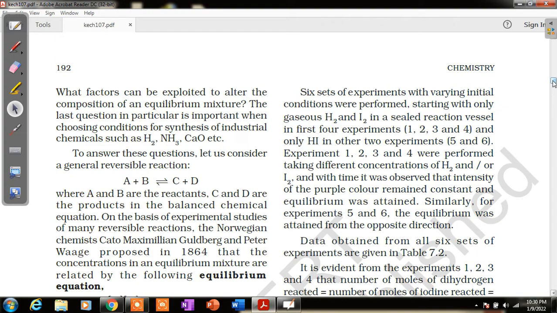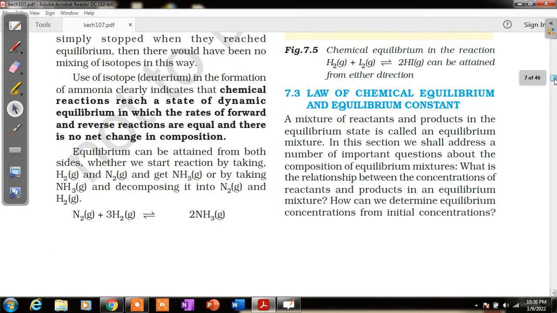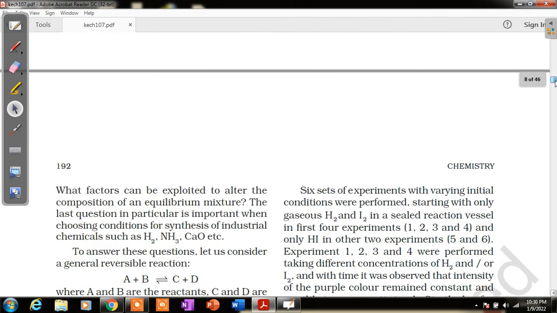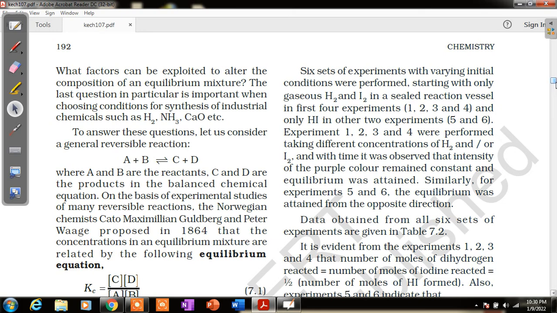Now moving further, let's see the law of chemical equilibrium and the equilibrium constant. What is the equilibrium constant?